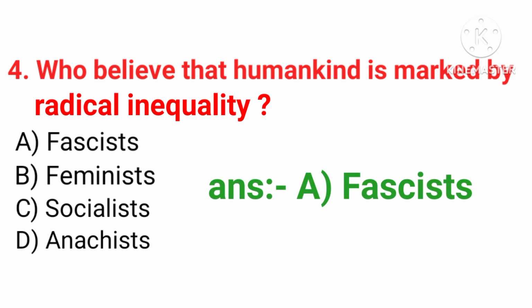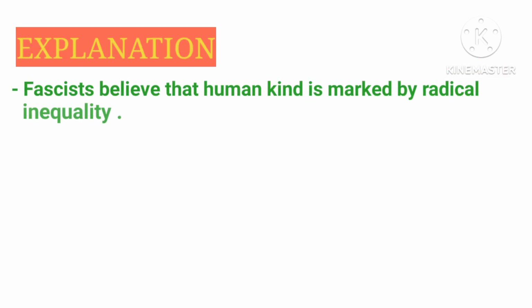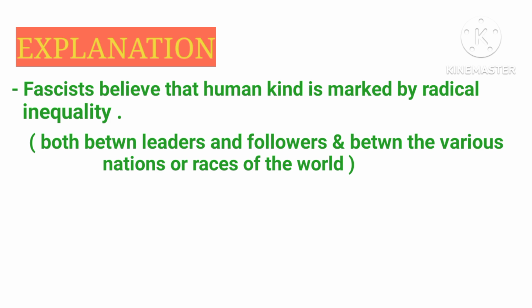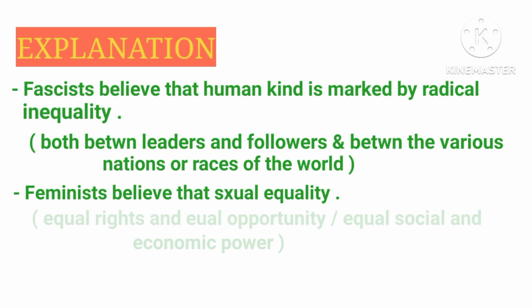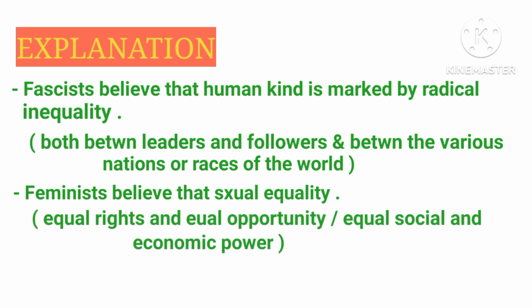Okay, yes, fascists believe that humankind is marked by radical inequality, both between leaders and followers and between the various nations or races of the world. And feminists take equality to mean sexual equality, in the sense of equal rights and equal opportunities or equal social or economic power.